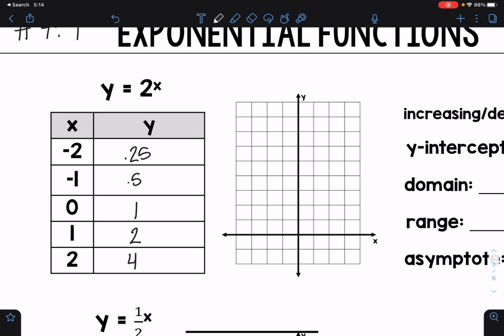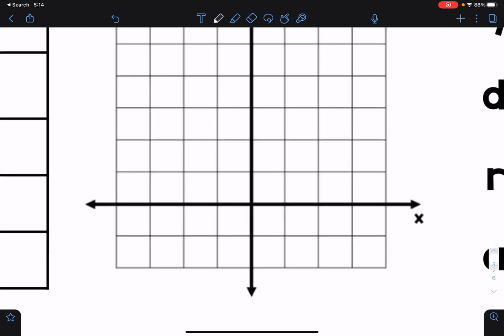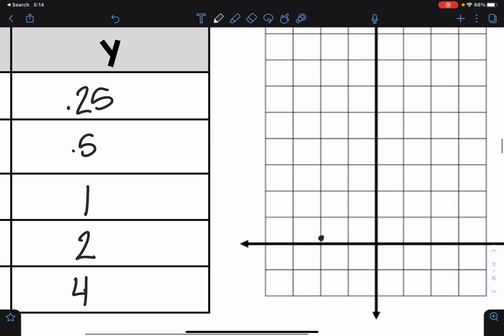Now we're going to graph these on our graph right here. My first point, again, I did this so that I have an ordered pair, an x value and a y value, is negative 2, 0.25. So I'm going to go over 2, up 0.25, which is about 1/4 of the way between 0 and 1. It doesn't have to be perfect, it's somewhere there in the middle.